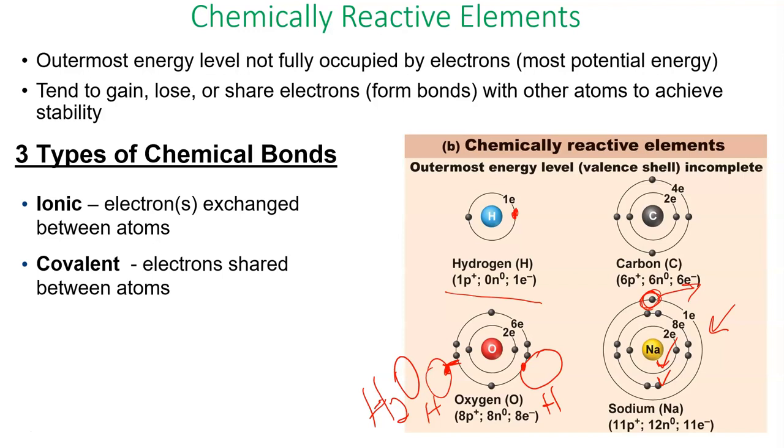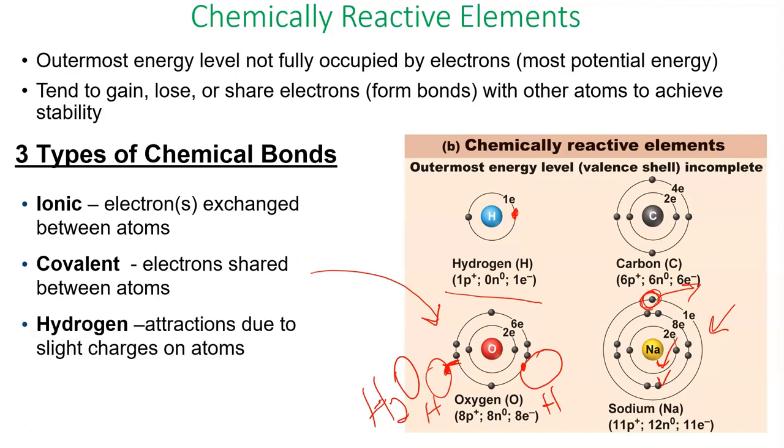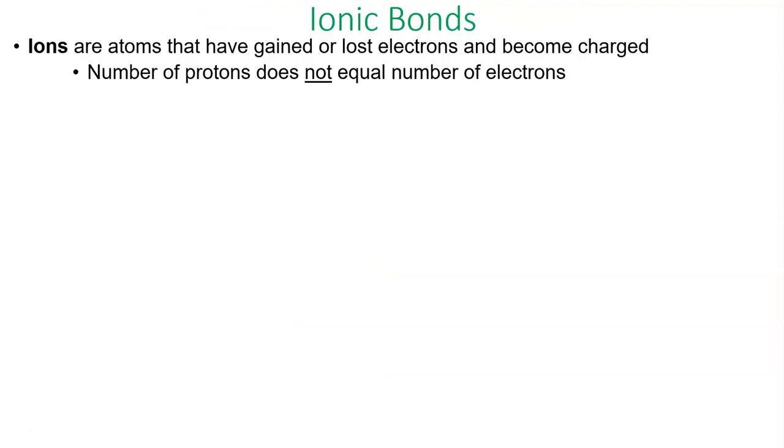A covalent bond is when 2 atoms will share electrons. So a great example of a covalent bond would be water, because you've got these hydrogens that are sharing an electron with oxygen. And then there are hydrogen bonds, which, yes, we just talked about hydrogen here in water, but this is a little bit different. Hydrogen bonds are going to be attractions between molecules and actually lead to a lot of the bonding that occurs in compounds. Okay, so these are due to these charges on atoms. So let's look at each one in turn.